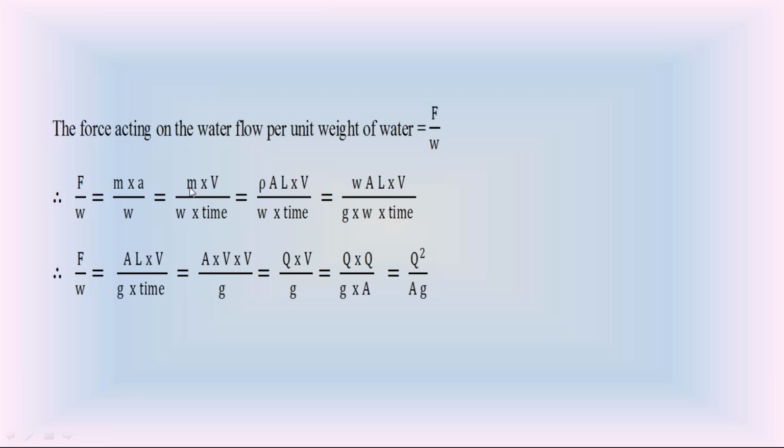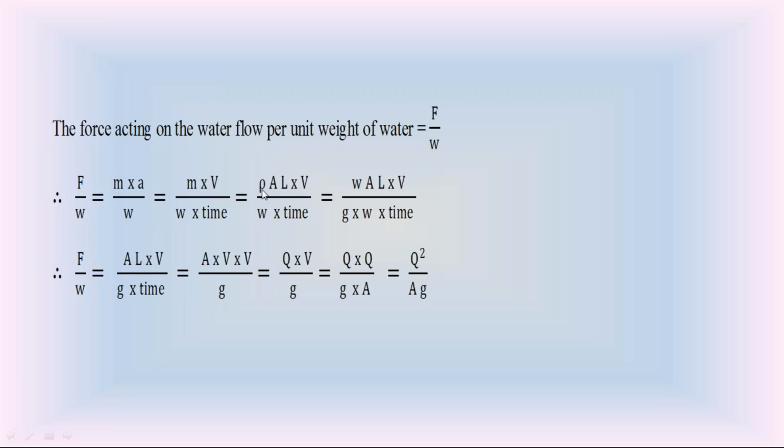We know that, as I explained in today's class, the mass of water flow m is equal to density rho into area A into length L. So this is rho A L into V divided by the unit weight W into time. But you know that density rho is equal to unit weight by acceleration due to gravity.